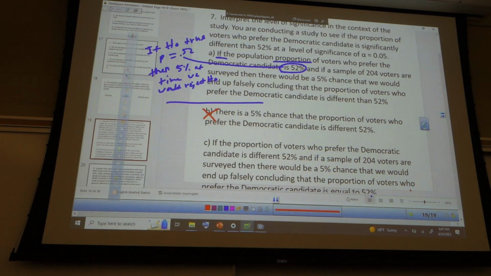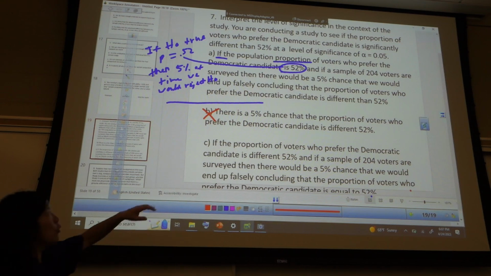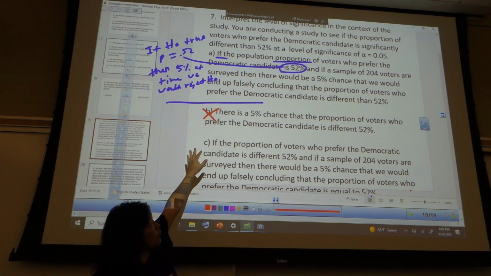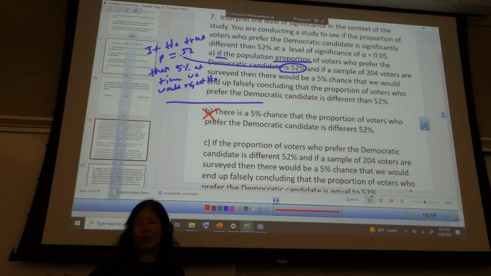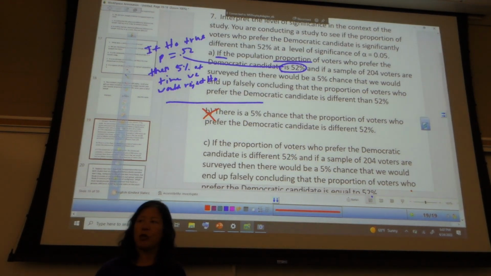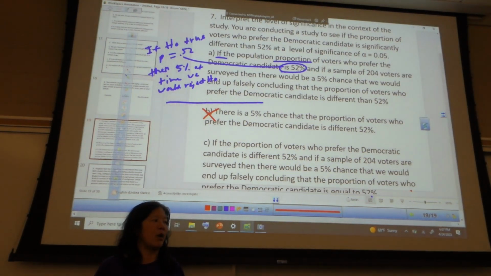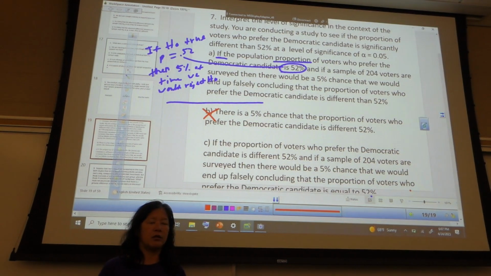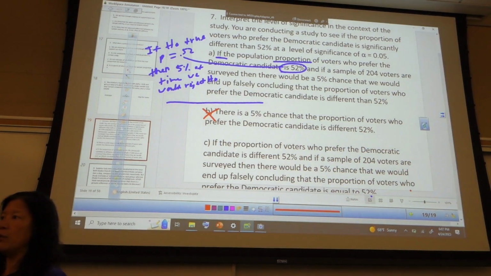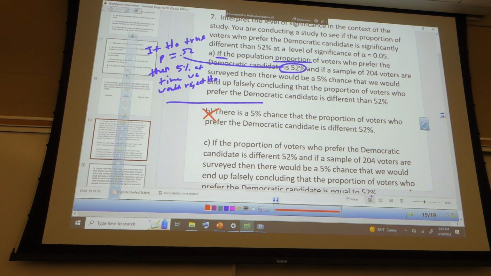It could be totally different. I have no idea. Does everyone understand what we're saying? You don't know what the chance is that the proportion of voters is different than 52% or not. How can we possibly know what that probability is? It's either different or the same, so it's either 100% or 0%, really.